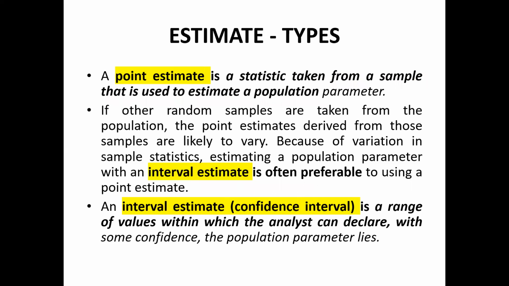Types of estimation: generally there are two types, point estimate and interval estimate. A point estimate is a statistic taken from a sample that is used to estimate a population parameter. When you determine a value from a sample, that is called the point estimate of that sample. If other random samples are taken from the population, the point estimates derived from those samples are likely to vary. So when you take one sample, the value that comes is the point estimate. But if you take n number of other random samples, the values that come would be different from each other.